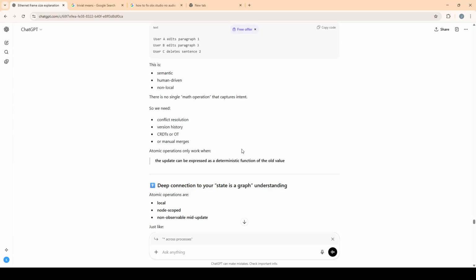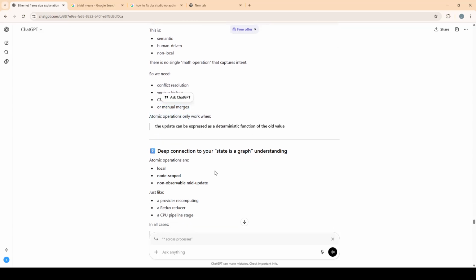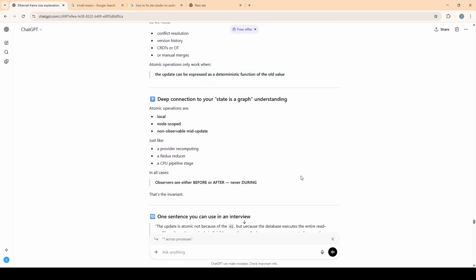It's not like a database, which has one operation that captures the intent of that command or what the user is trying to do. So we need conflict resolution, version history, CRDT or OT, or manual merges. An atomic operation only works when the update can be expressed as a deterministic function of the old value.